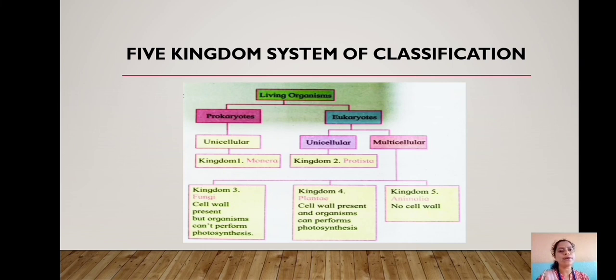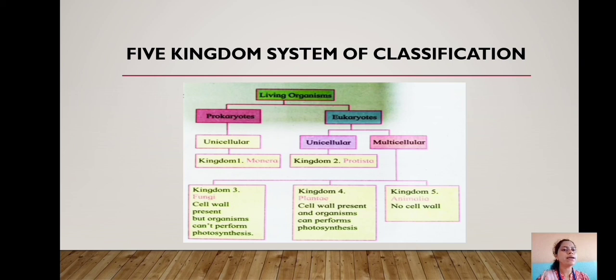Kingdom Fungi has the organisms with cell wall, but they cannot perform photosynthesis due to absence of chlorophyll. Kingdom Plantae has plants that have cell wall and can perform photosynthesis due to presence of chlorophyll.